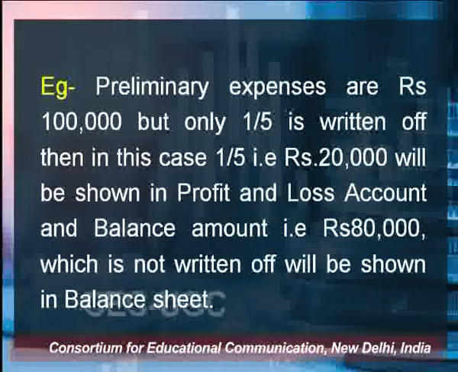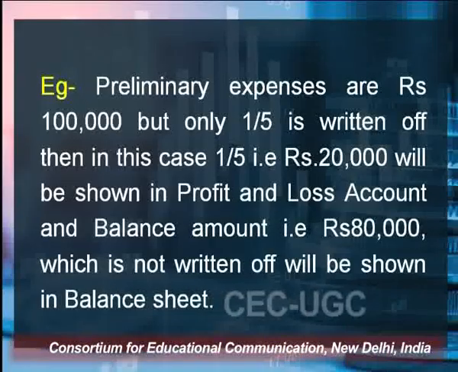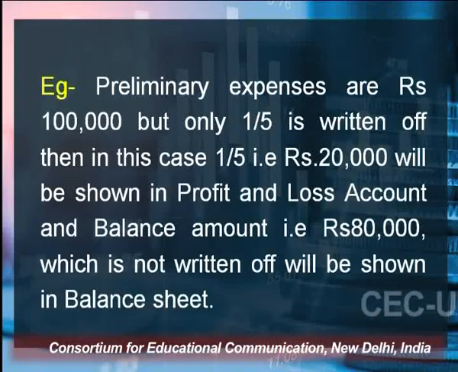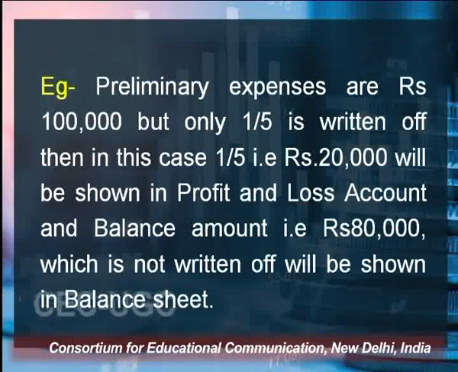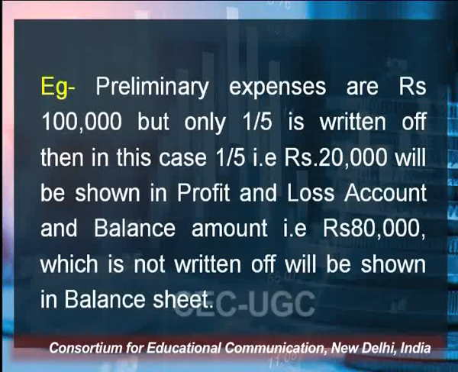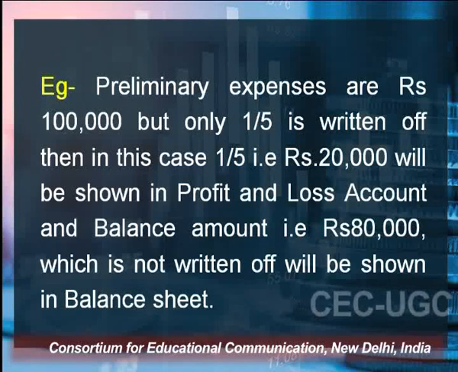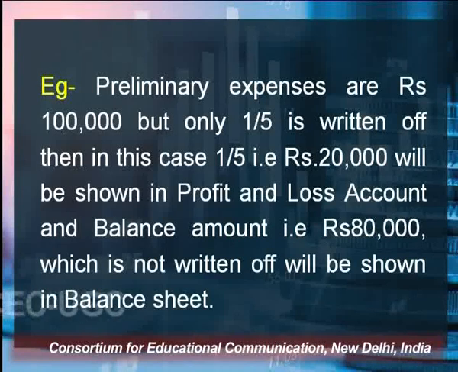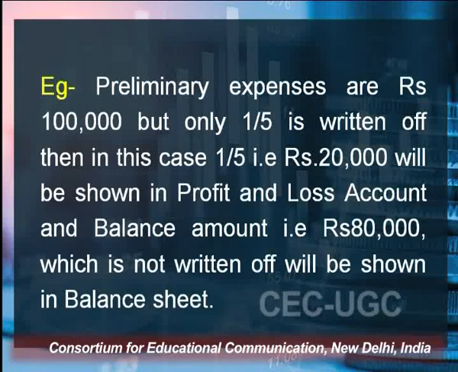I am giving you one more example of fictitious assets. Let's take this example. Preliminary expenses are rupees 1 lakh, but only 1/5 is written off. Then in this case, out of 1 lakh, 1/5, that is rupees 20,000, will be shown in the profit and loss account.